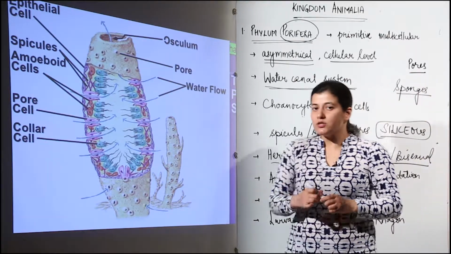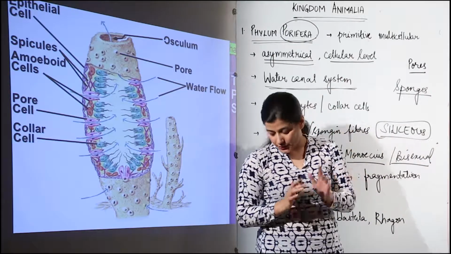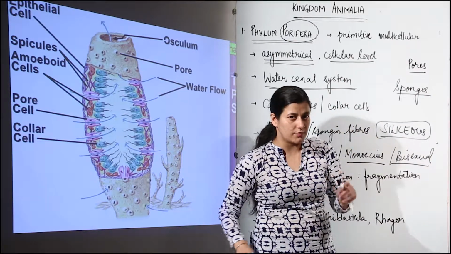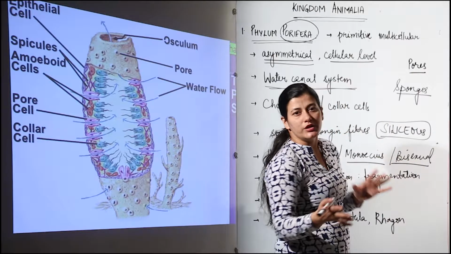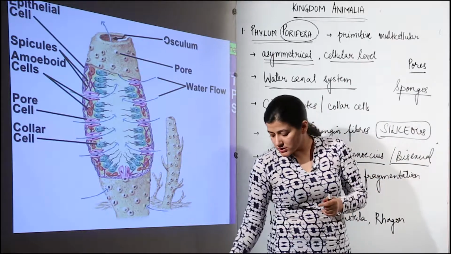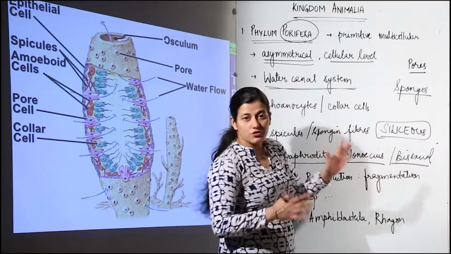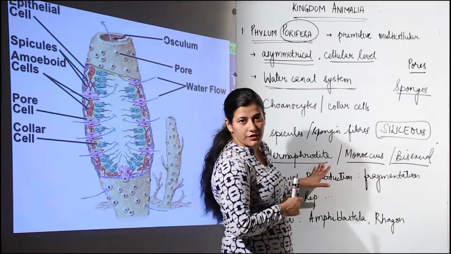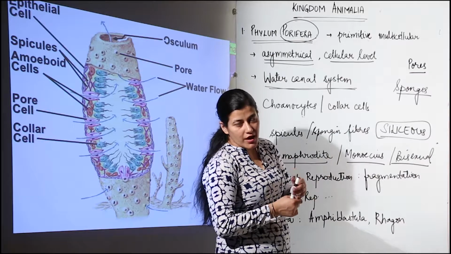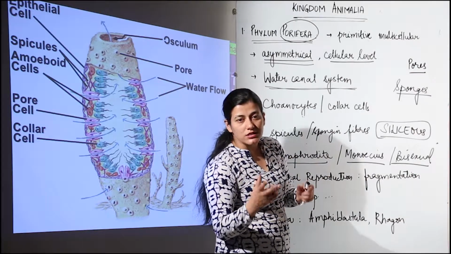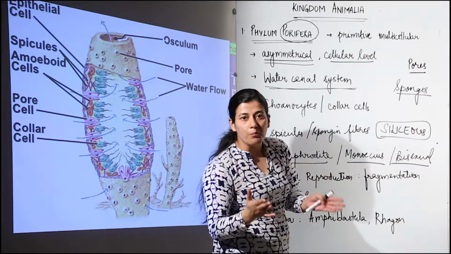Now in this case you are going to use hermaphrodite only, you will not use monoecious and bisexual, but you need to know each term individually because you haven't read the reproduction chapter till now. You need to know what it is all about. Hermaphrodite refers to a condition when both the sex organs are present within the same body.